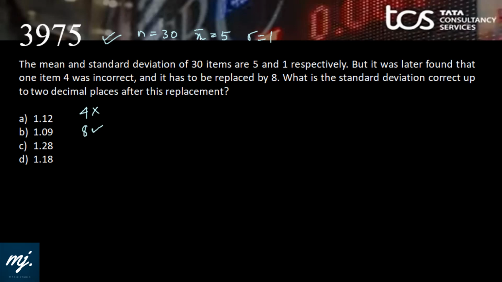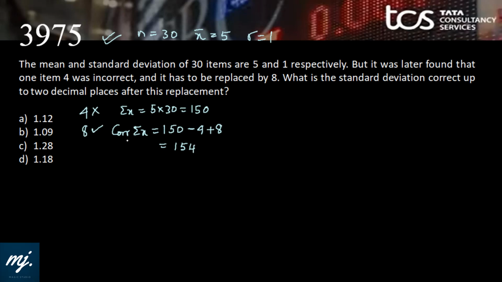Okay. So x bar, we know that it is summation x by n. That means summation x is equal to 5 into n. That is 150 and this is wrong. So the correct summation x would be 150, deduct the wrong value, add the correct value, that would be 154.